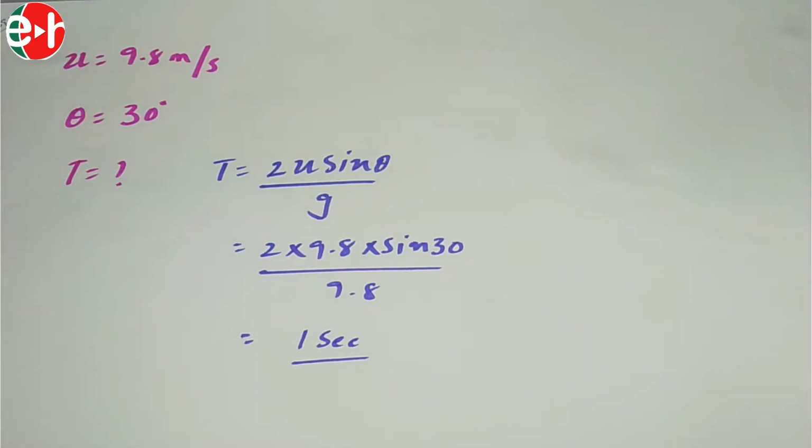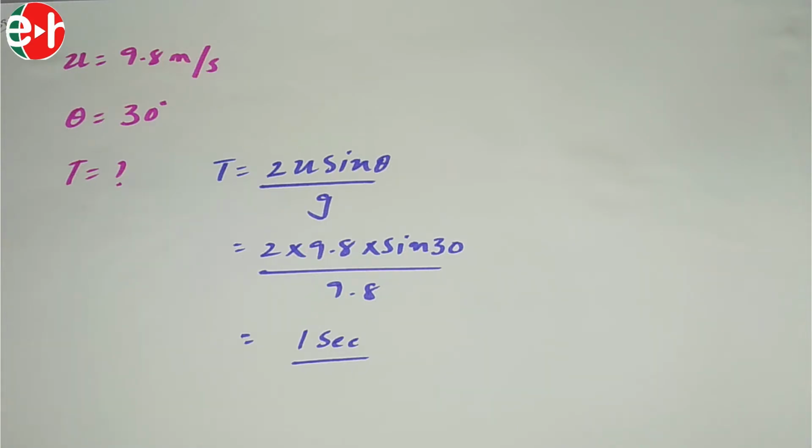One, a body is thrown with a velocity 9.8 meter per second, making an angle theta with the horizontal. The theta is given as 30 degrees. See, the body is thrown at an angle 30 degrees to the horizontal. It will hit the ground after a time of dash. Means he's asking us to find the time of flight.